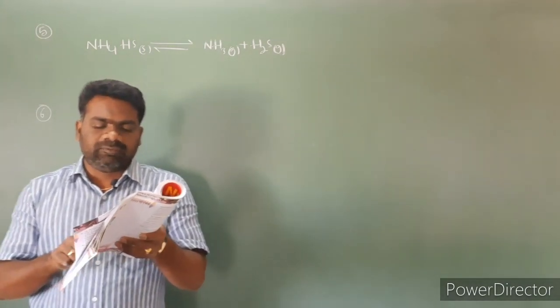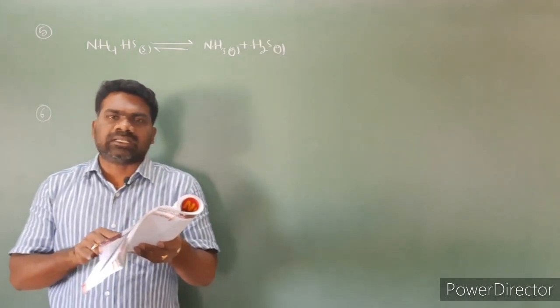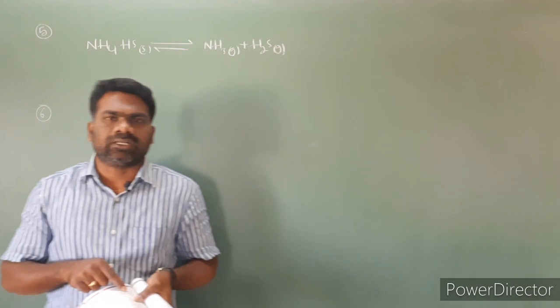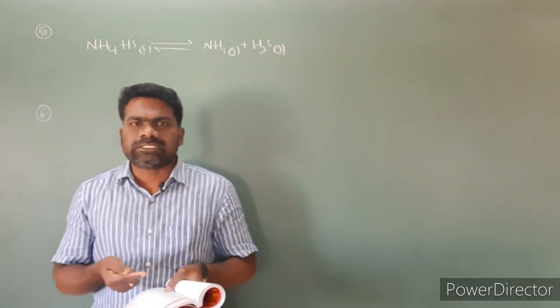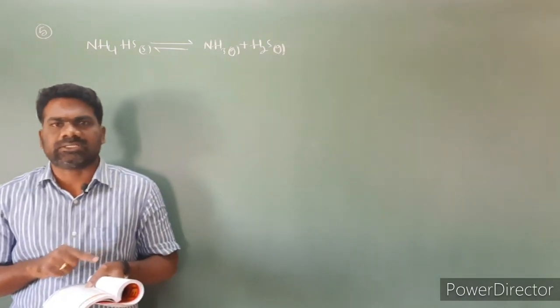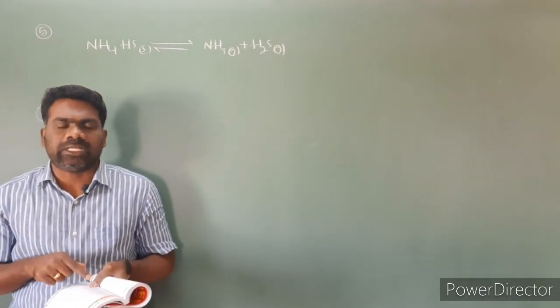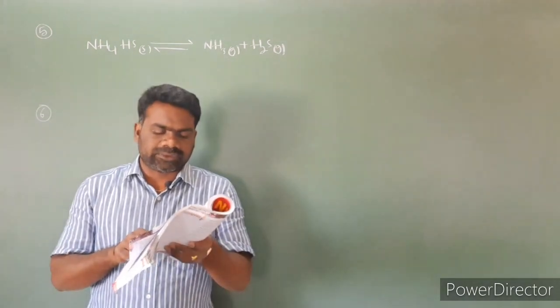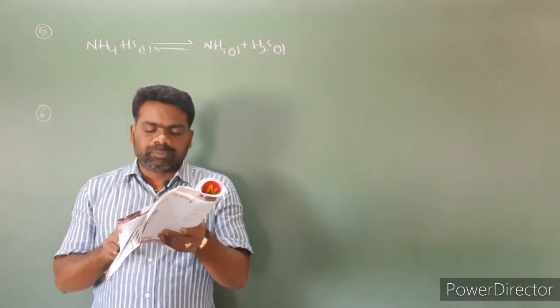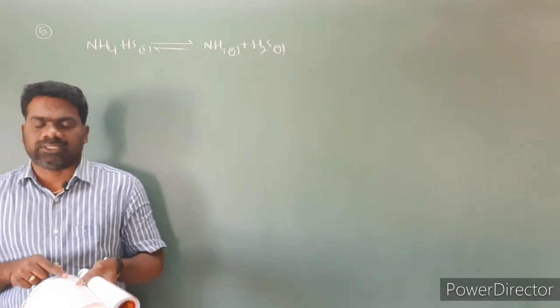Second option, it can be influenced by a catalyst. Catalyst does not alter the state of equilibrium. It speeds up only the attainment of equilibrium. So second option also is incorrect. Look at the third option. It can never proceed to completion. This is the correct answer.